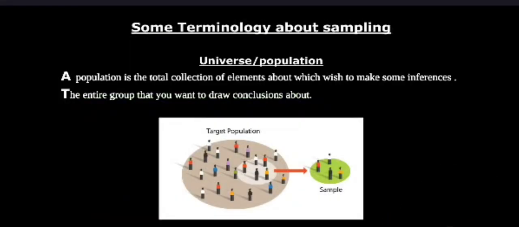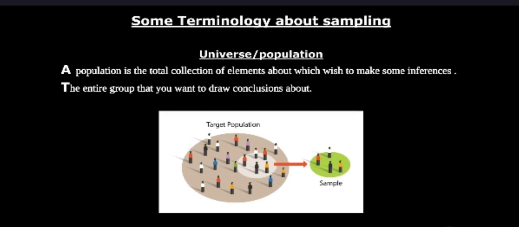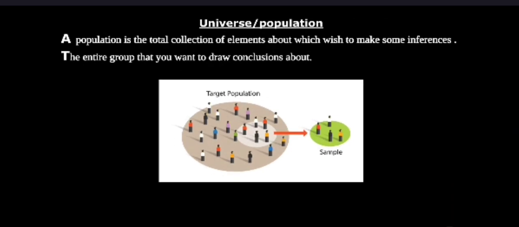Some terminology about sampling: universe and population. A population is the total collection of elements about which we wish to make some inferences. The entire group that you want to draw conclusions about is called the population or universe. What is a sample? A sample is a subset of a larger population, or a unit selected from a population, that represents the whole population.